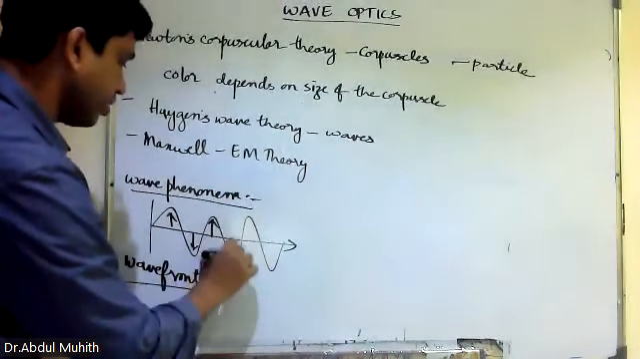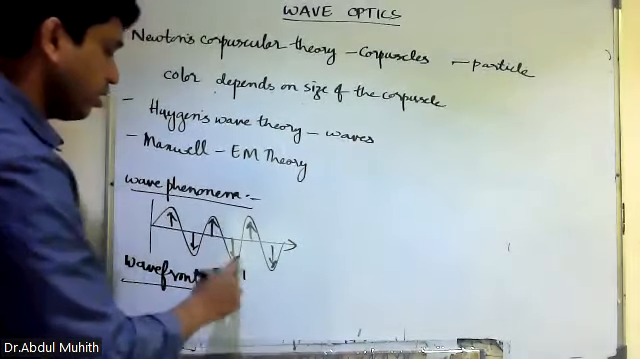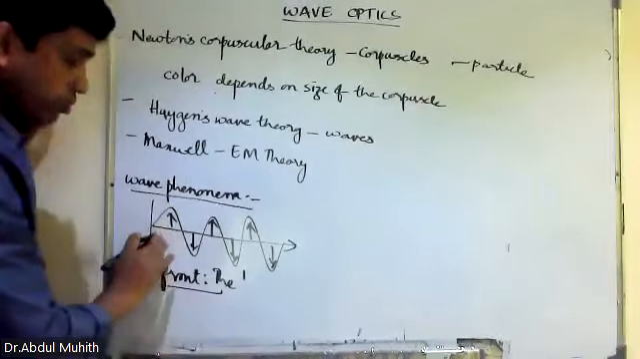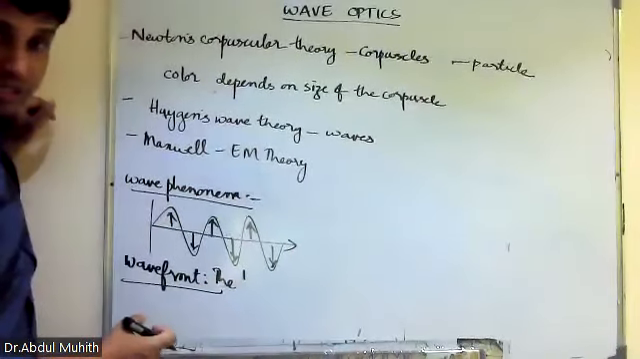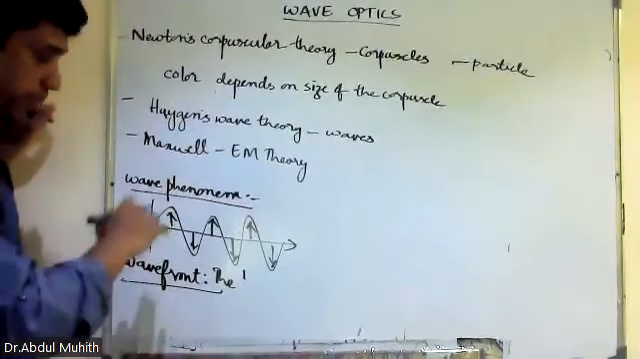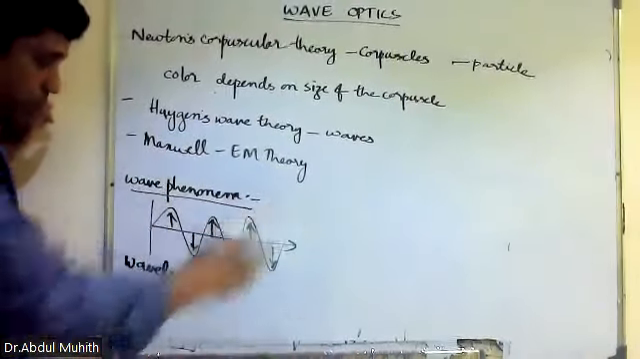The particles are moving up and down. See here, in wave phenomena, particles are moving up and down, but energy is being propagated. Particles are not going from one place to another place. They are only vibrating up and down or side by side, and the energy is being propagated.